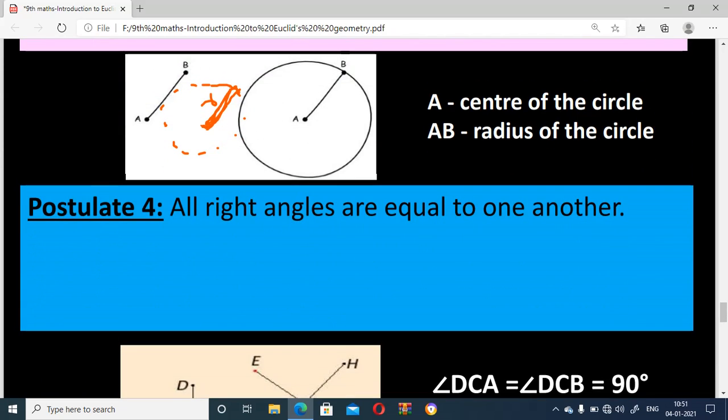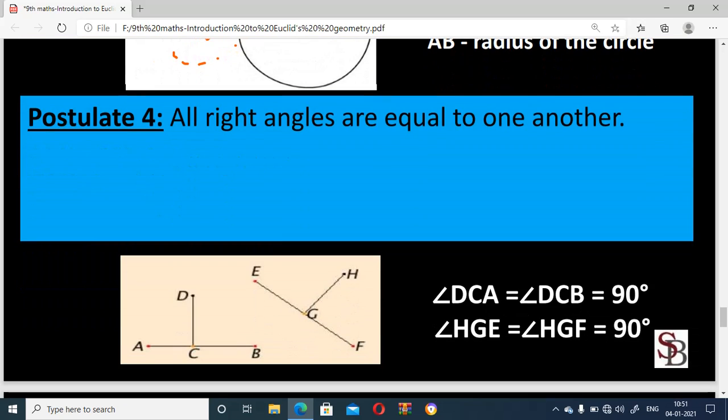Fourth one, all right angles are equal to one another, because all the right angles are equal to 90 degrees. Therefore, all the right angles are congruent or equal to one another.